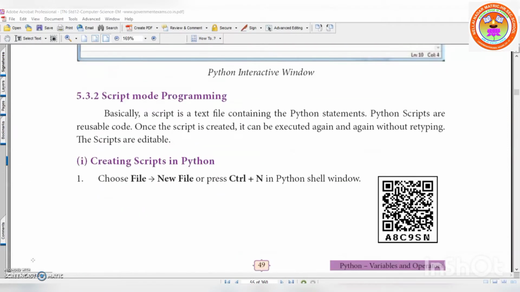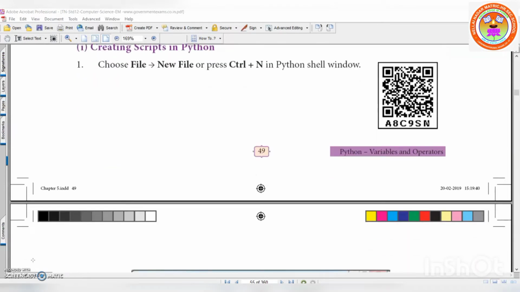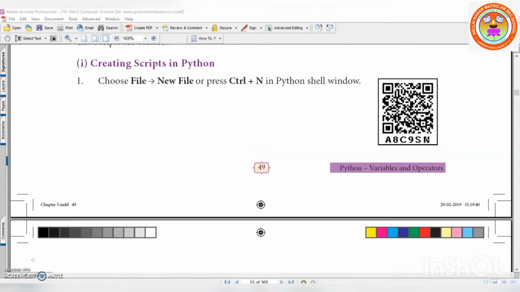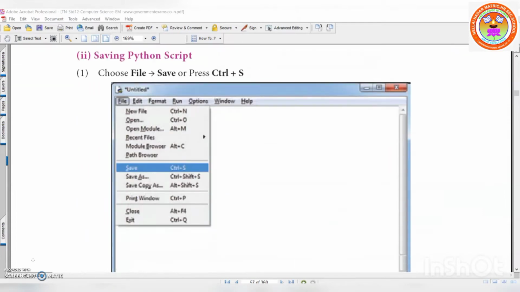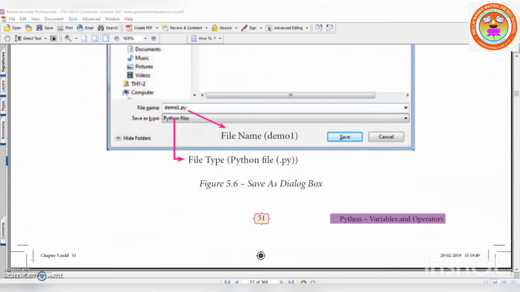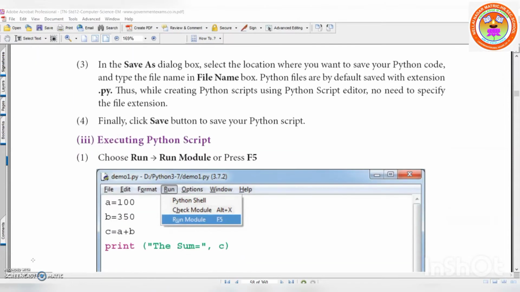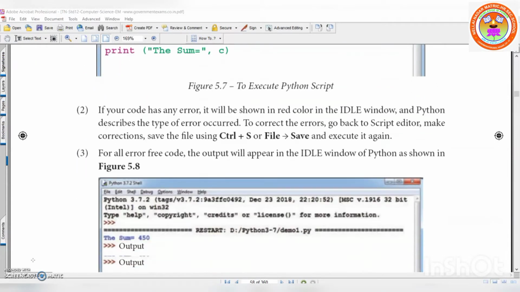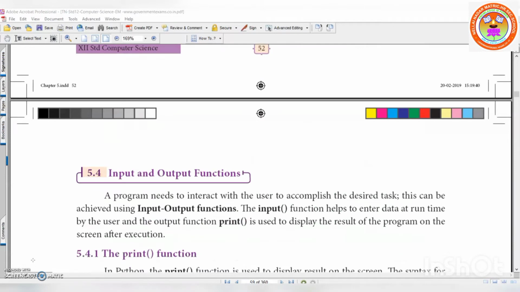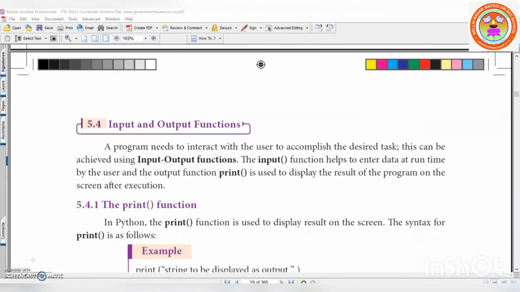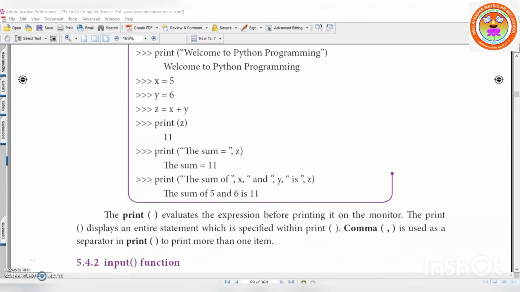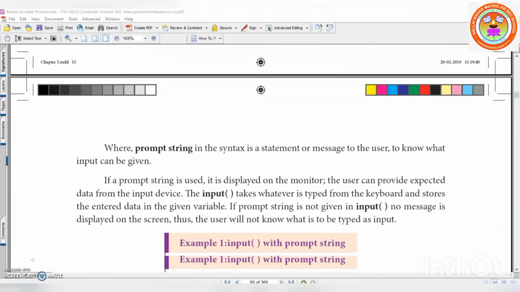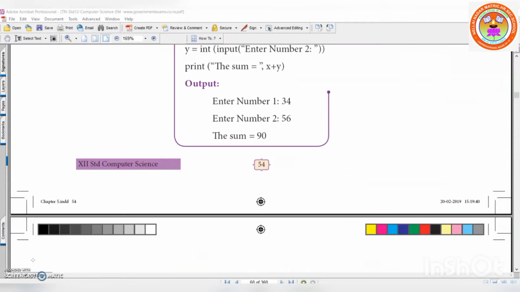And how to write a small program in script mode, and then how to save it. How to save a Python program, and then how to execute a Python script. Then you learned in my last video the input and output functions: what is the print function and the examples, then the input function and the examples.